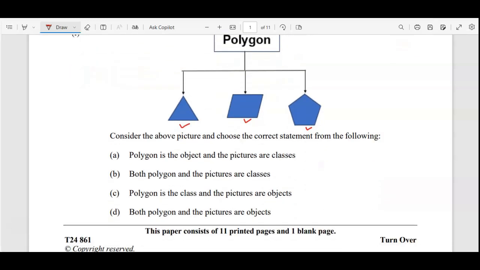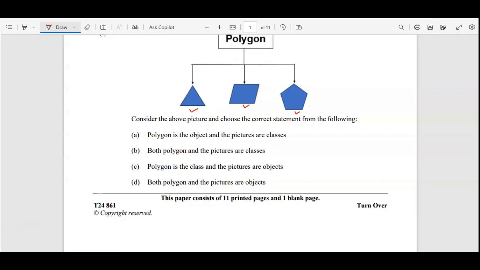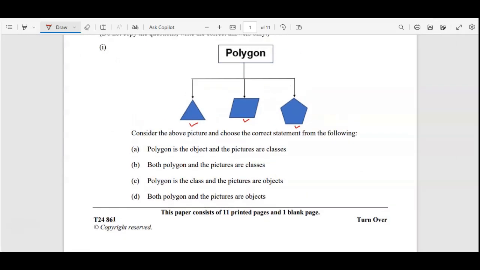Polygon is the object and the pictures are the classes, but that's wrong, because with the help of a class we create the object. So how can a polygon be an object? Both polygon and the pictures are classes, that's wrong too. Polygon is a class and the pictures are the objects, that's perfect, because with the help of a single class you will be able to create multiple objects. So this is the class, and that one is object 1, object 2 and object 3. The correct answer for this is option C.